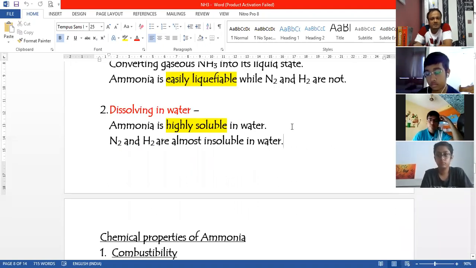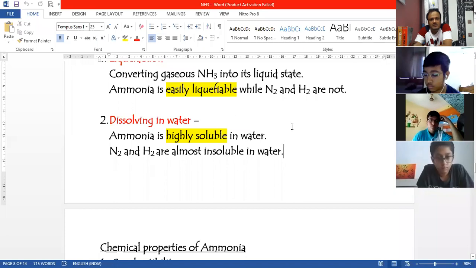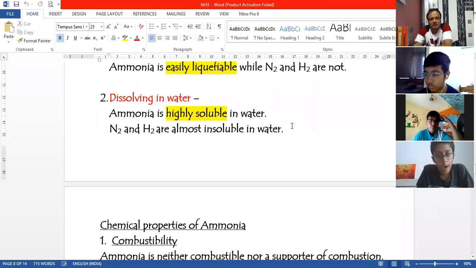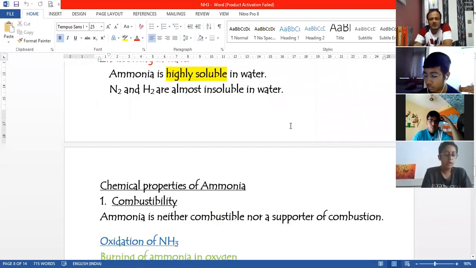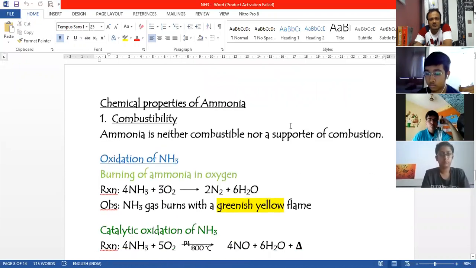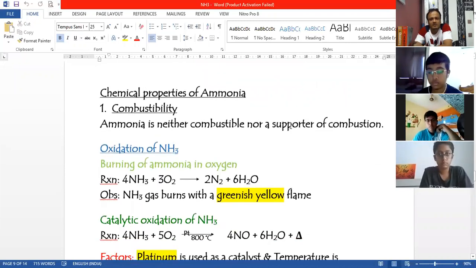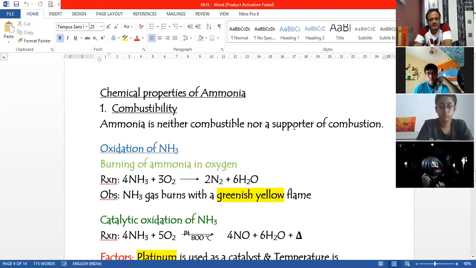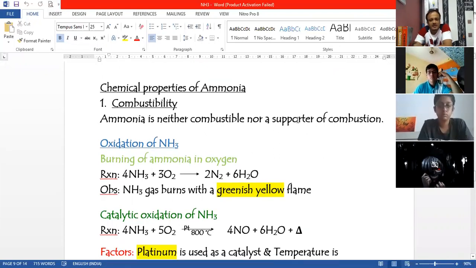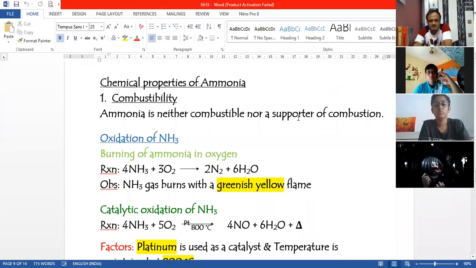And apart from that, we also study the properties of ammonia. The property that it is basic in nature and it is highly soluble in water. We understood that with the help of the fountain experiment. So you need to study the fountain experiment. There are two reasons why we use that: it helps us to understand the basic nature of ammonia, and also helps us to understand that it is highly soluble in water.